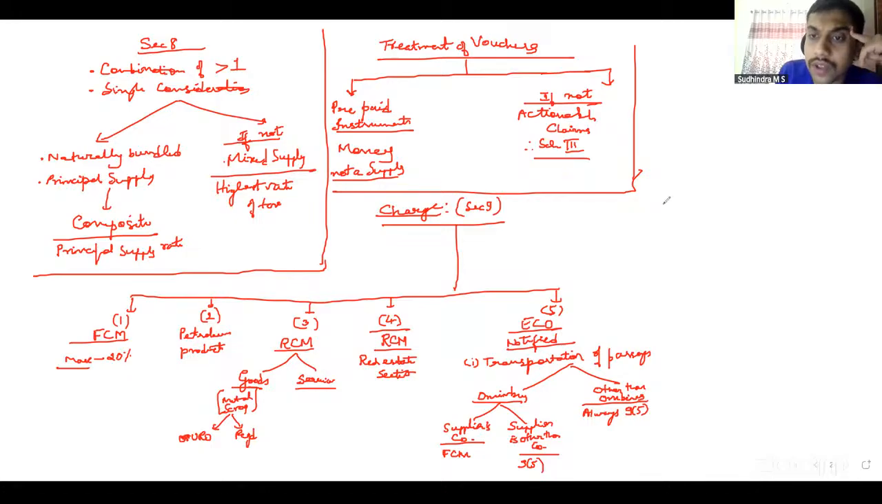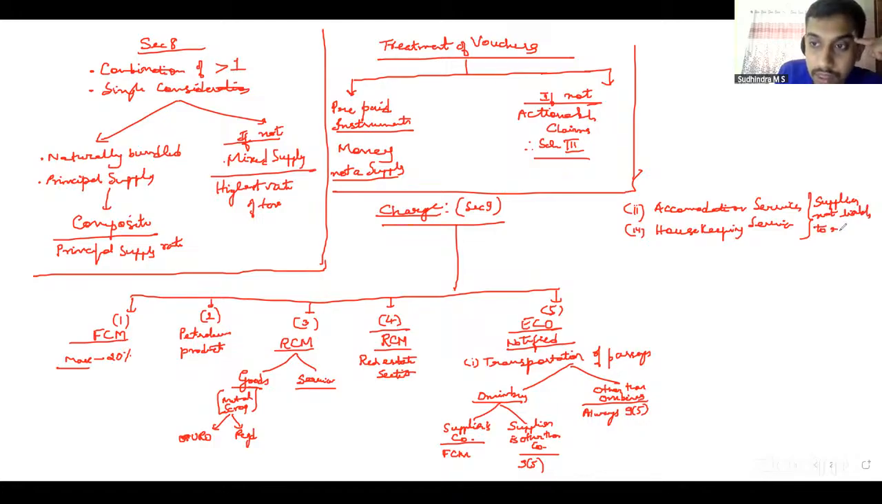Then the second one is in relation to accommodation service. Third one, housekeeping service. For these two, the condition is that the supplier should not be liable to register. Only if the supplier is not liable to register, it comes under 9(5). If the supplier is liable to register, it is outside the scope of 9(5).